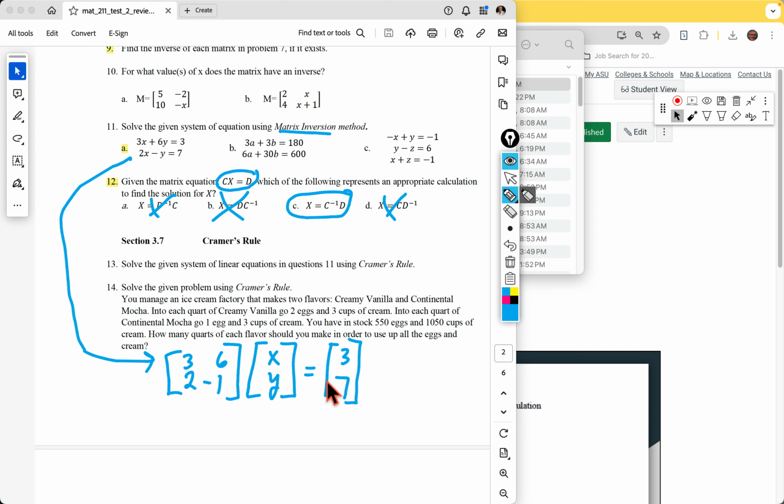And then what we do is we take the matrix, and I guess, since we're using C and D, to solve this we take the inverse of C times D, and we do that on our calculator.